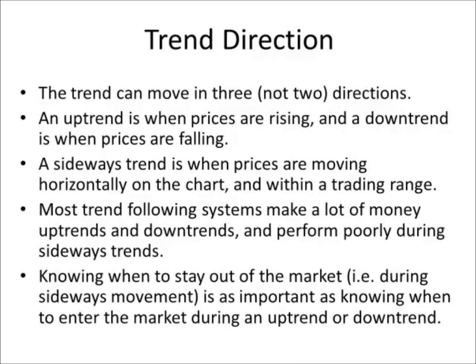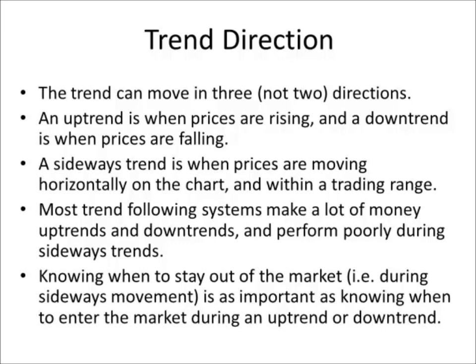So far we have been talking about two different directions that a trend can be. Trend can be upwards, an uptrend. A trend can be downwards, a downtrend. And as we defined earlier, an uptrend occurs when prices are rising, and a downtrend occurs when prices are falling. There is, however, a third important direction.